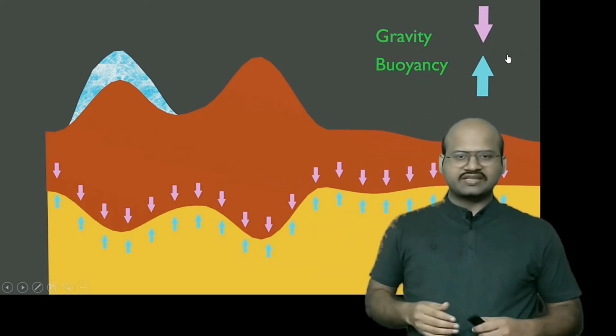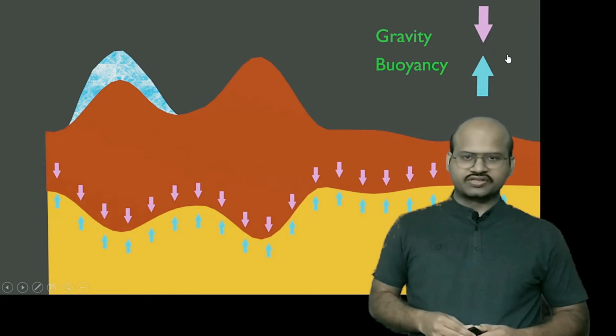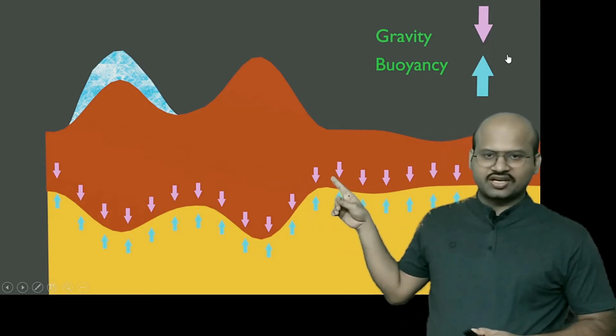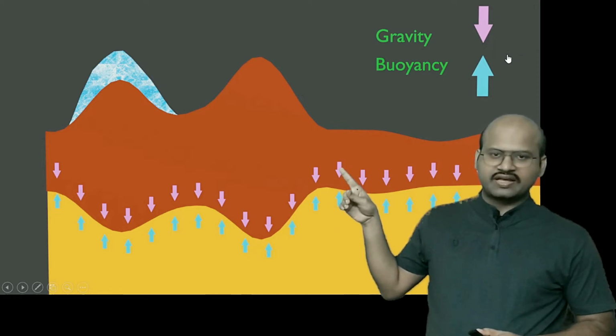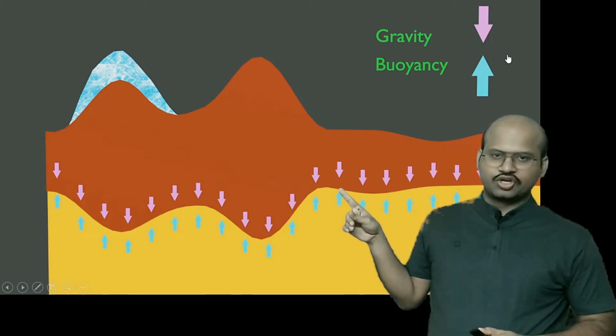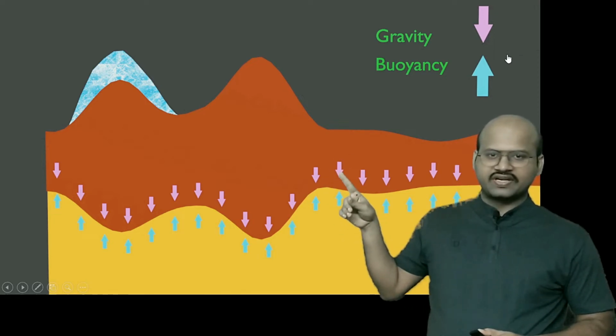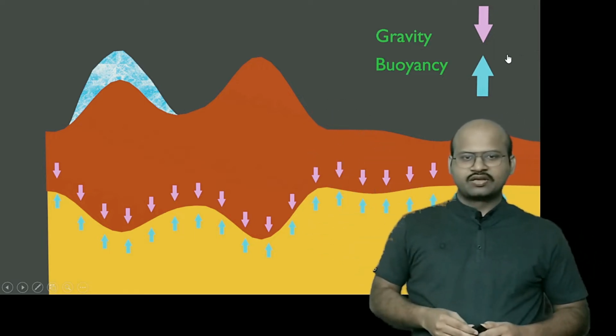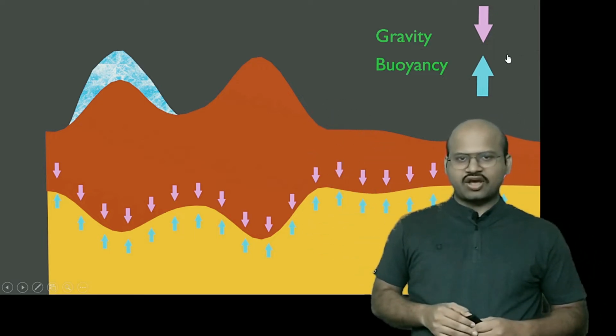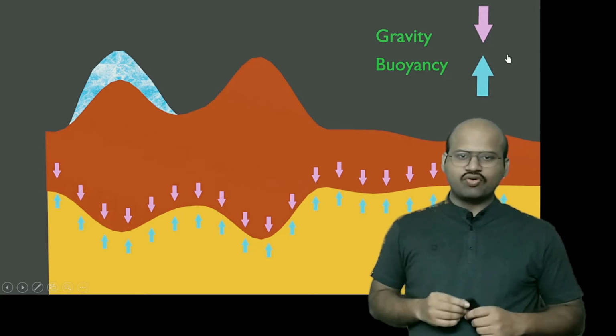But if an imbalance is created between these two forces, for example, if gravity is suddenly reduced here, then buoyancy will be more than gravity, and this increase in buoyancy due to the reduction in gravity will cause the magma to come on the surface. So any imbalance in the gravity and buoyancy leads to volcanism.